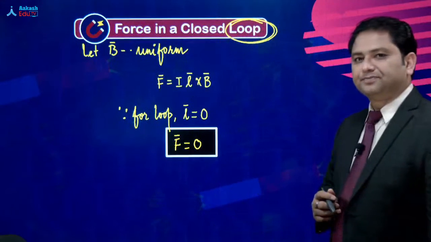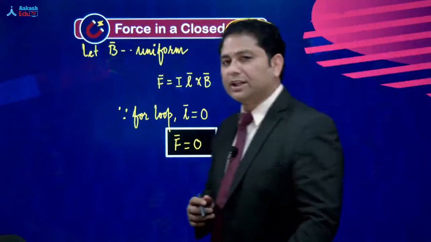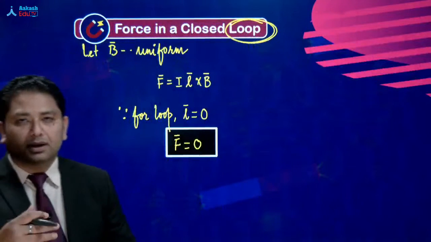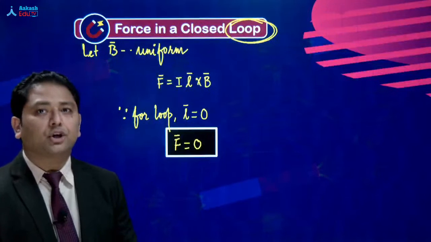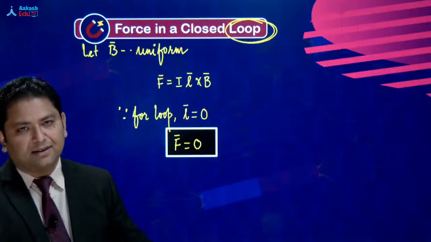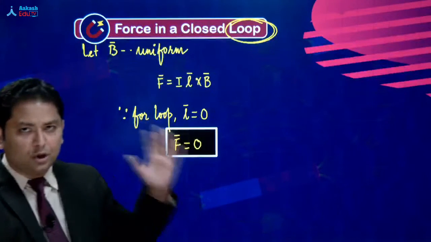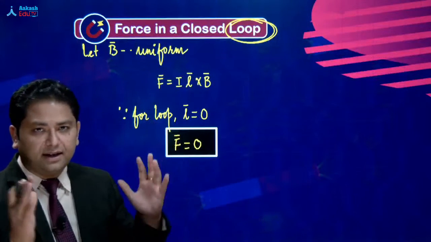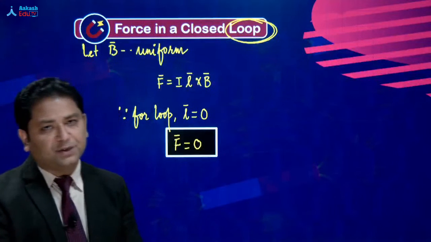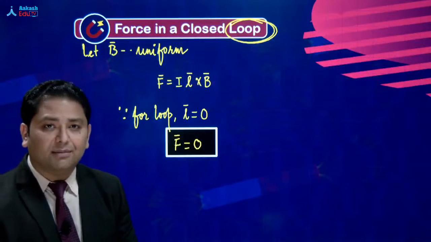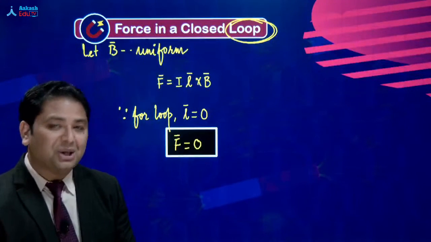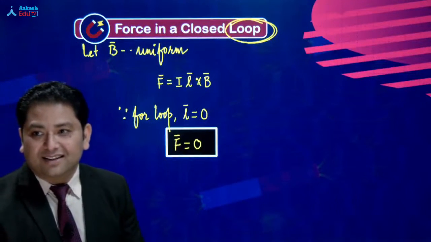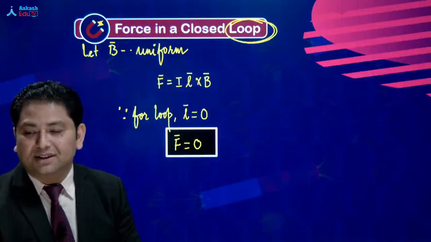You have a current carrying loop. The magnetic field is uniform. Please don't forget: loop, uniform field. In that given condition, the expression of the force will come out to be 0. Don't forget, this is the net force.